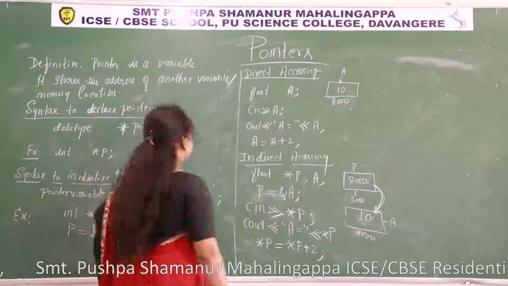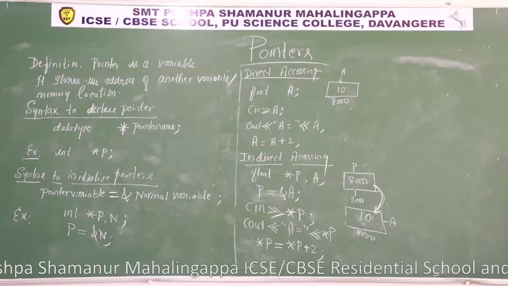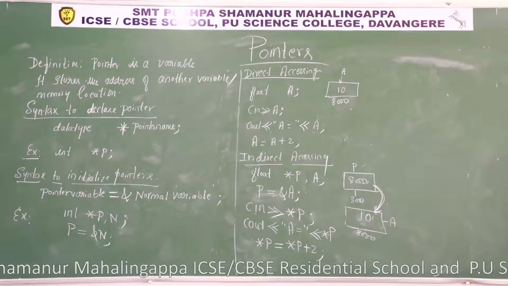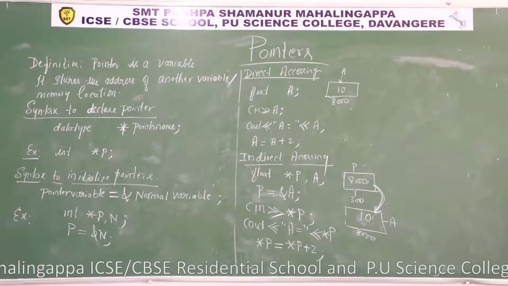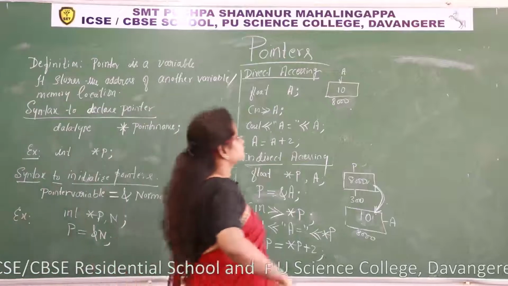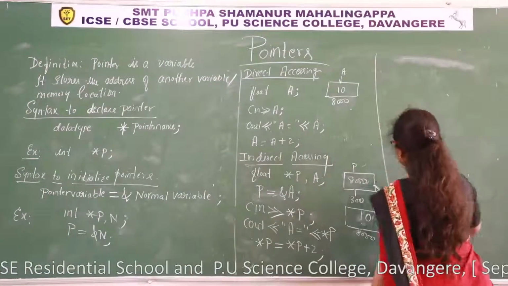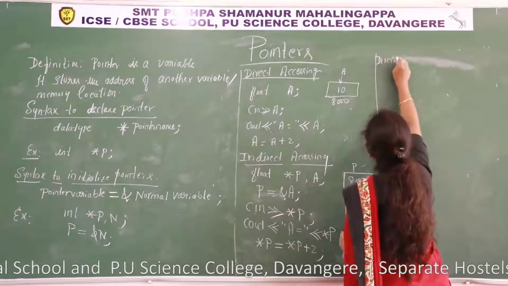Okay, let us write the definitions of direct accessing and indirect accessing. Direct accessing.